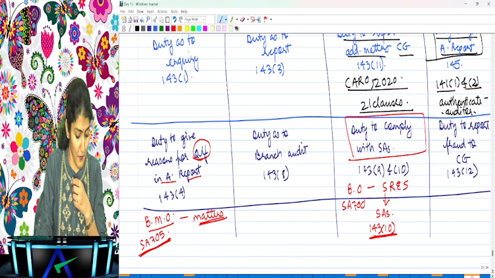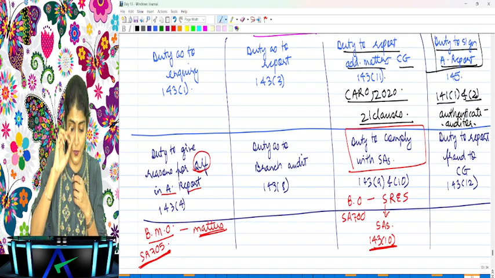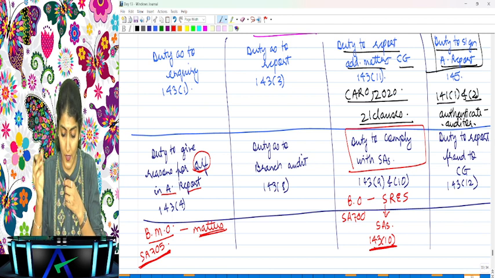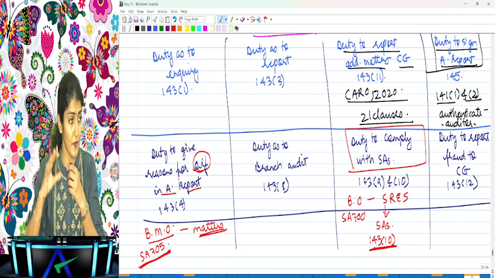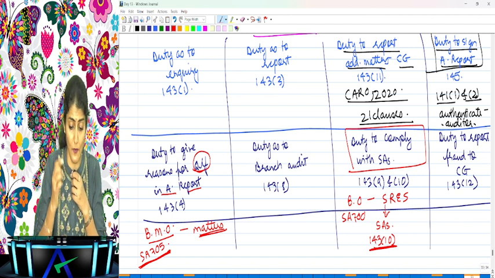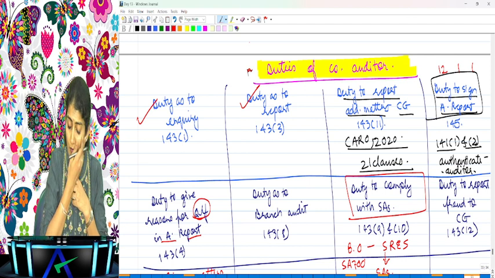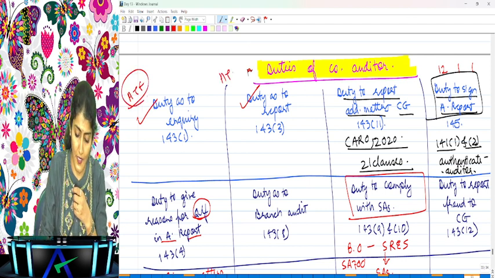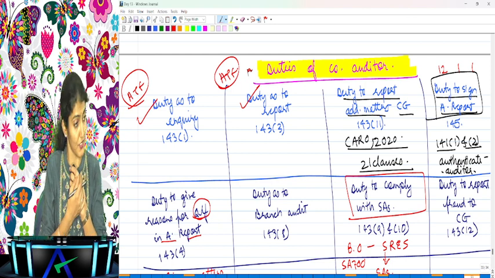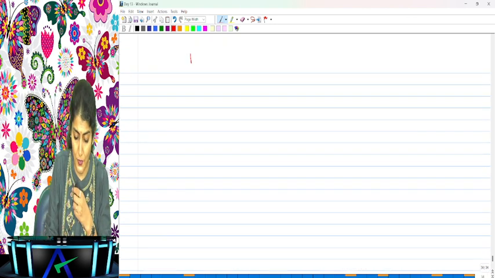Okay, right. So now we are left with discussing 4 duties over there: duty as to inquiry, duty as to reporting, duty as to branch audit, and duty to report the fraud to the CG. Are you all with me? Yes. So now we will discuss the 2 mega ones over there, duty as to inquiry and duty as to reporting, both of which are ATF, super duper important.